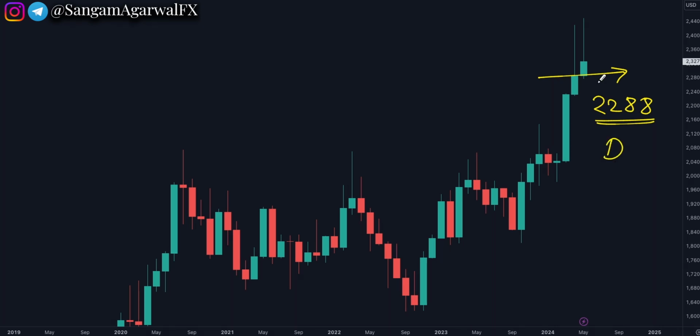Because this new monthly candlestick will either close above 2288 or below this support level, or it can be another hammer. But this 2288 will be a big static horizontal support level.